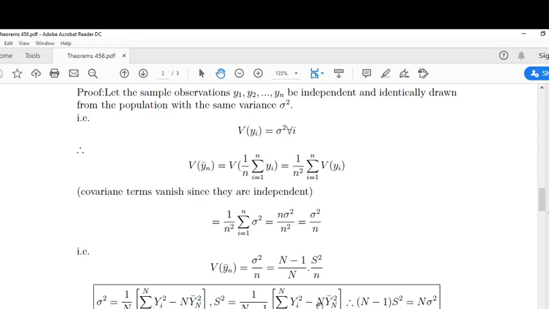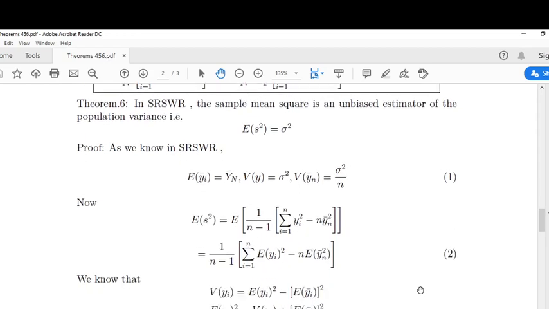Since these two terms are equal, N into sigma square is equal to (N minus 1) s square. So N minus 1 into s square is equal to N into sigma square. From this, sigma square is equal to (N minus 1) s square by N. Here, instead of sigma square, we can use (N minus 1) by N into s square.